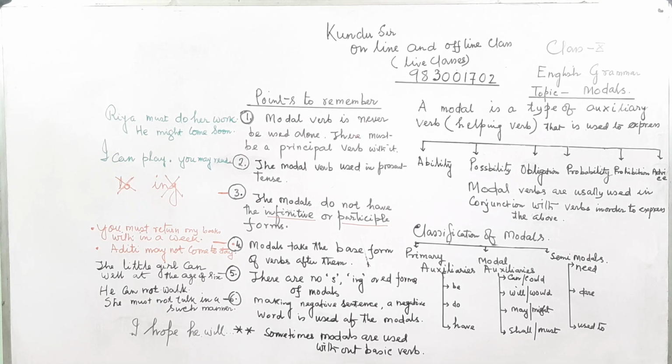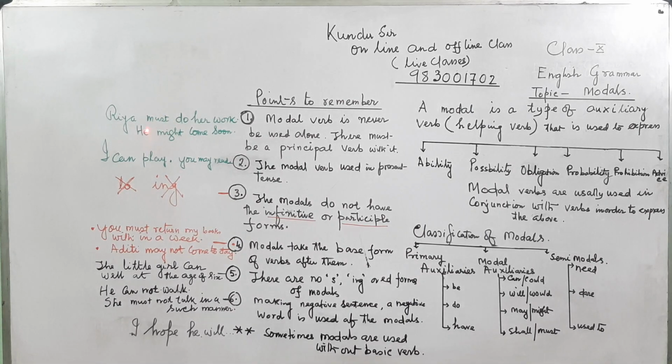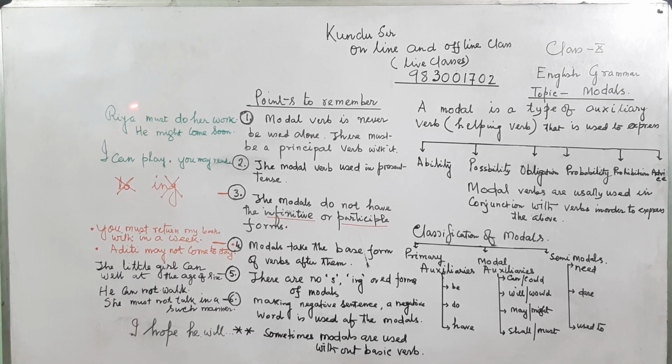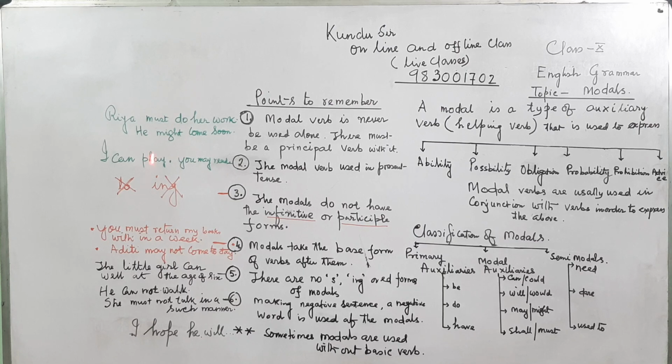A modal verb is never used alone. So, Ria must do her work. Must is a modal auxiliary. Must do means it is obligatory. Ria must do her work. He might come soon. That is a possibility.